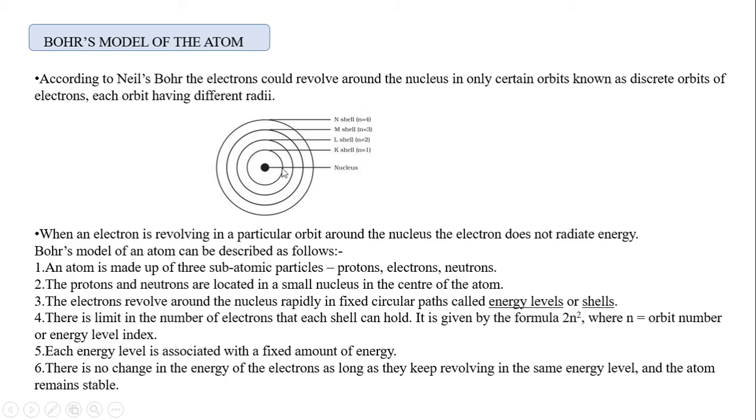Suppose it is the first shell, K shell. So 2 into 1 square, 2. So the maximum number of electrons the K shell can hold is 2. If you take the L shell, 2n square, 2 into 2 square, so 8. So the maximum number of electrons L can hold is 8. If you find it for M, it will come to 18. For N, it will be 32.